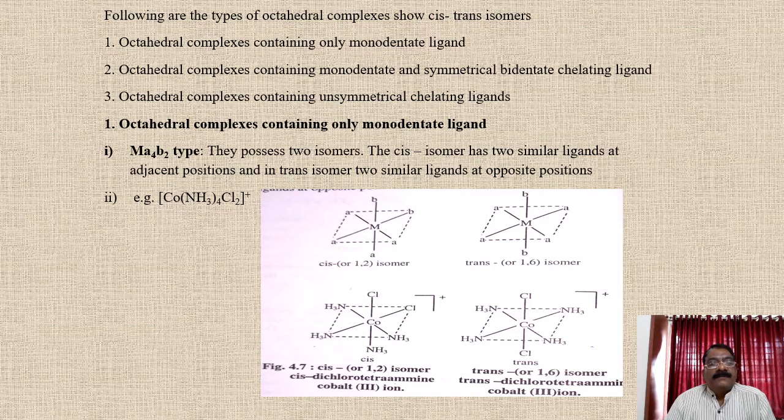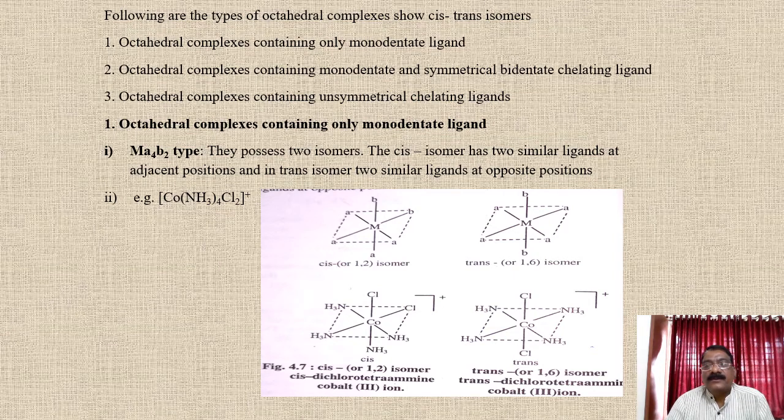In the examples, see first the MA4B2 type. They possess two isomers. The cis isomer has two similar ligands at adjacent positions, and in the trans isomer the two similar ligands are opposite to each other. For example, [Co(NH3)4Cl2]+. See here the cis isomer and trans isomer.